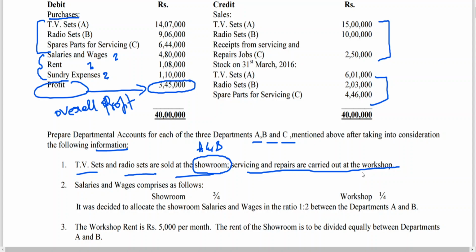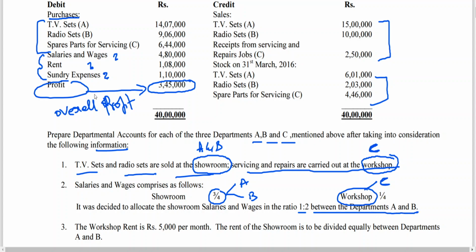Servicing and repairs are carried at the workshop. So workshop is department C, because you say spare parts for servicing, repair jobs sold. Now salaries and wages: showroom comprises 3/4. Now showroom is consisting of departments A and B. Workshop 1/4 is relating to department C. It was decided to allocate showroom salaries and wages in the ratio of 1:2 between departments A and B.